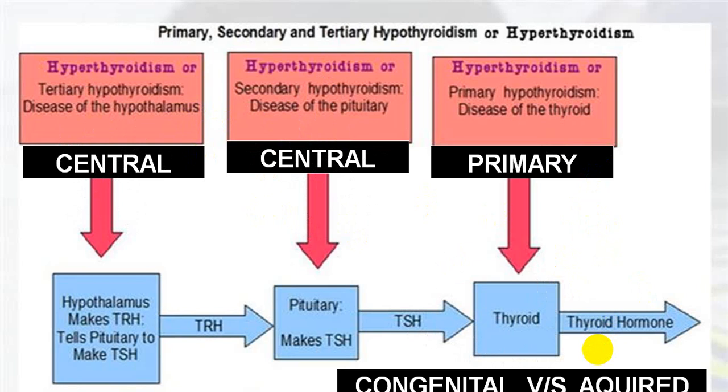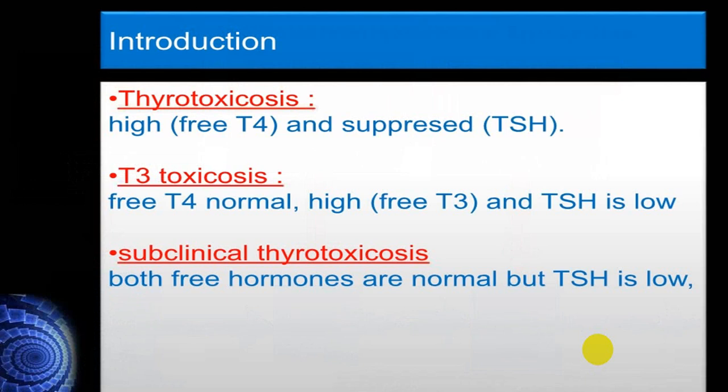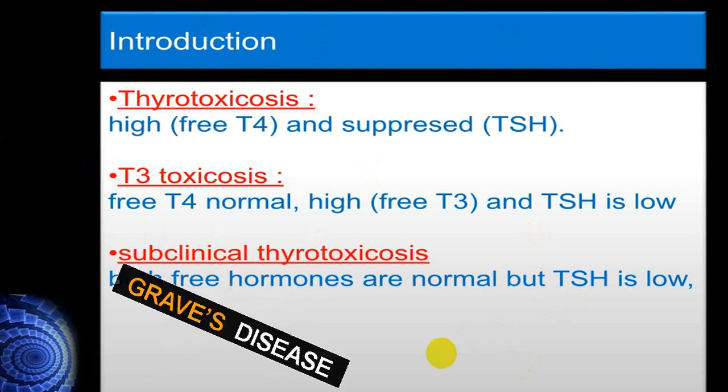And depending upon the etiology, we say congenital and acquired. Overt, or we call clinical, and subclinical variety. You can have a T3 only excess, then we call it T3 thyrotoxicosis, where T3 is high, T4 is normal and TSH is very low. Classical thyrotoxicosis is where free T4 is high and TSH is very low. In subclinical, both free hormones, that is T3 and T4, are normal, but TSH is low. Then we call that subclinical thyrotoxicosis.